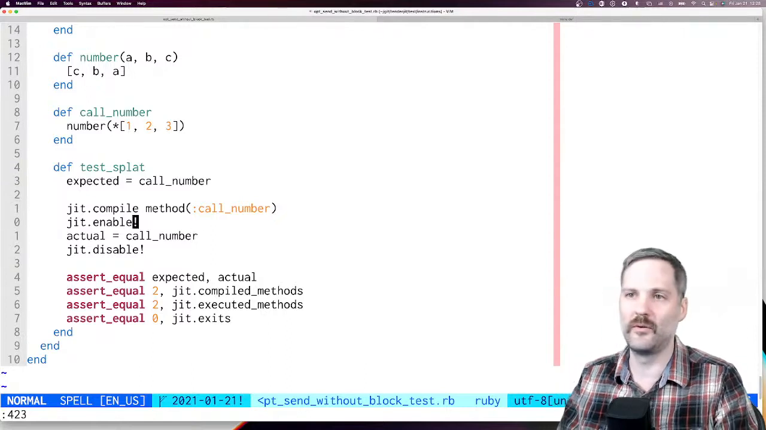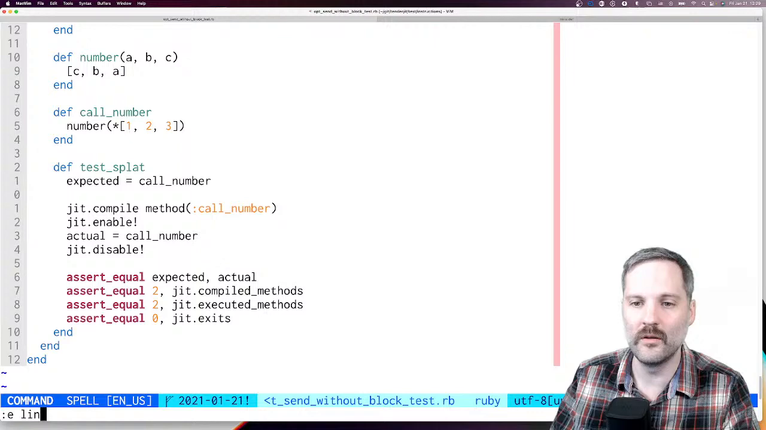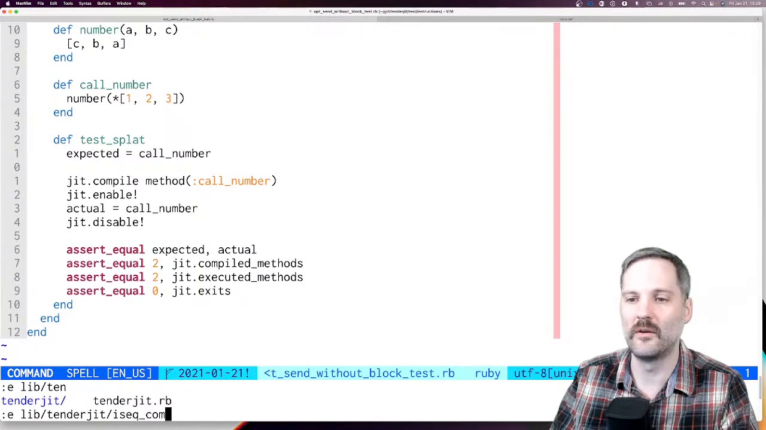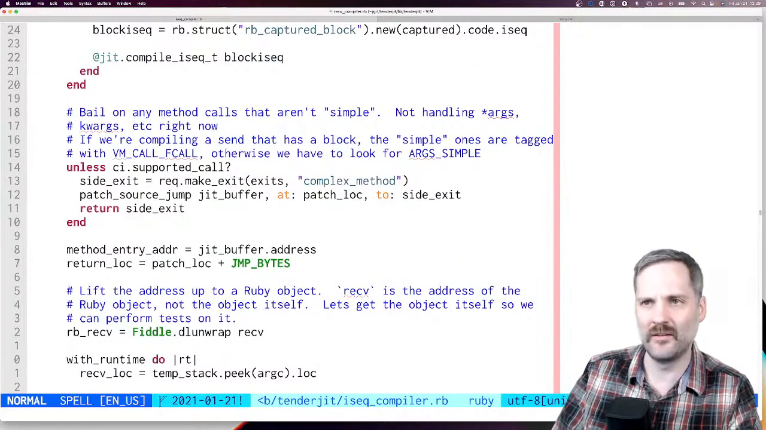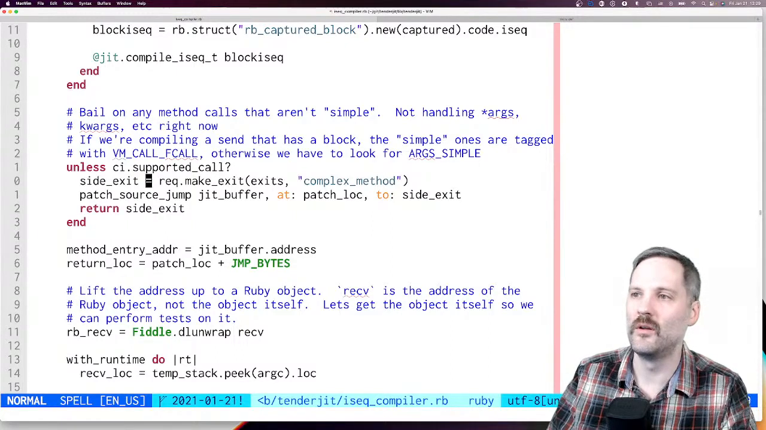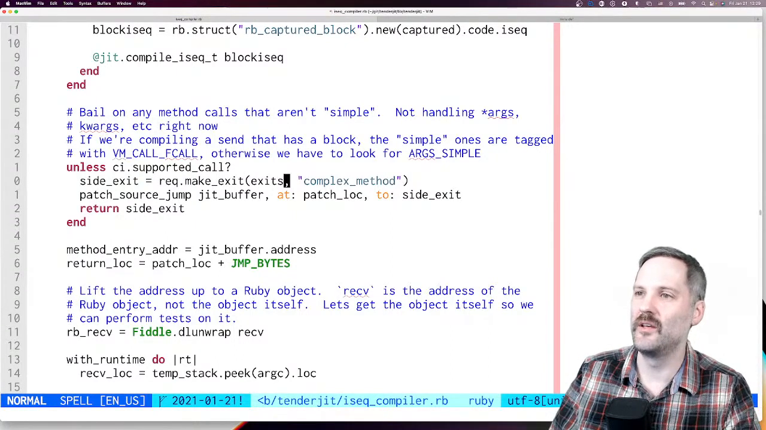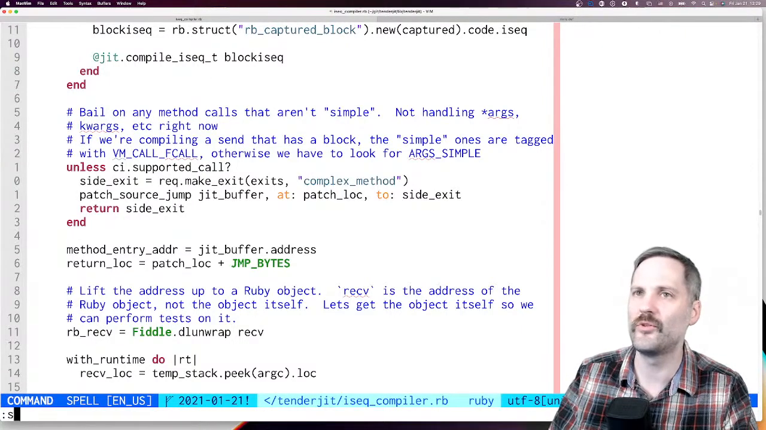So let's go in and fix this, and this is in lib TenderJIT IC compiler. So this is in our instruction sequence compiler, and I believe right now we're going to exit here saying this method is too complicated. Let's check. Let's see.